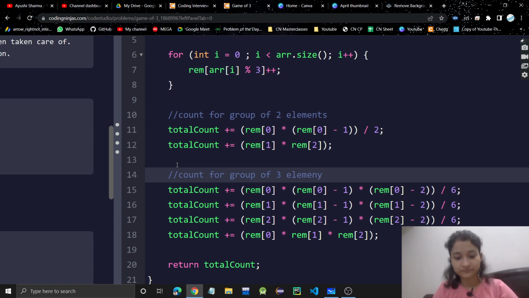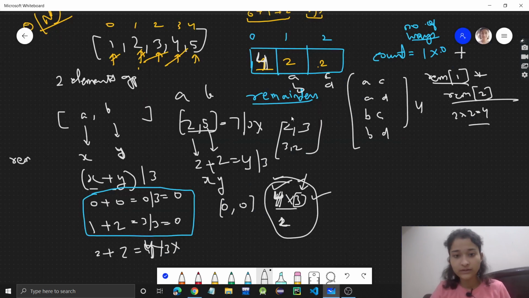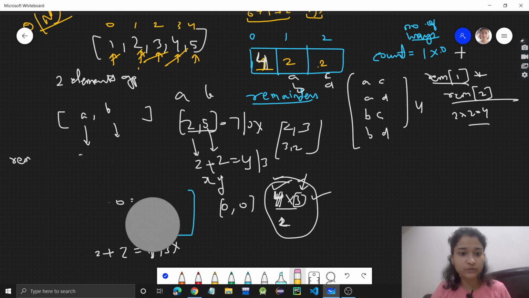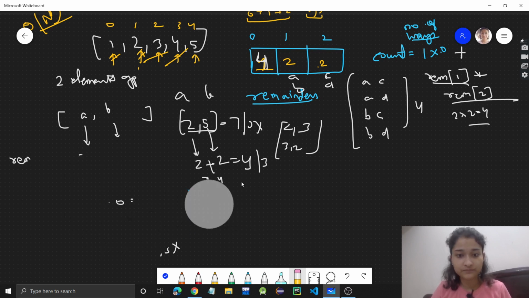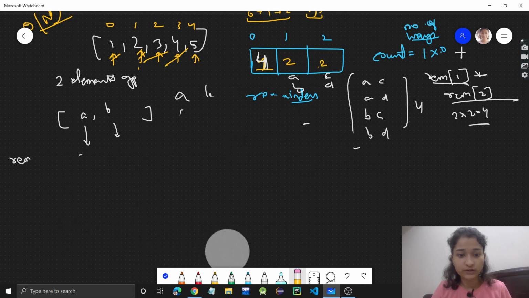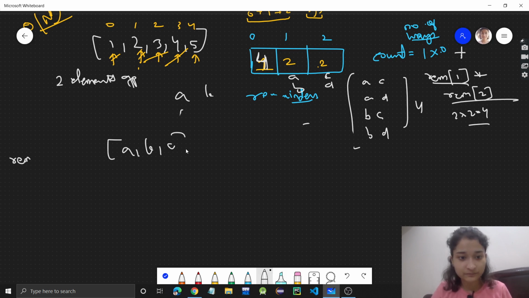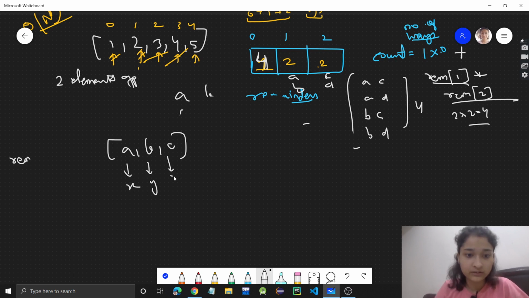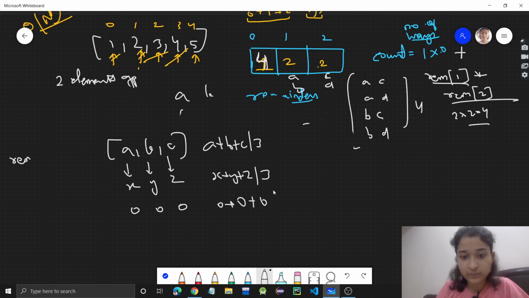that is C. Over here, we have to take 3 elements. This was for 2, now let's discuss for 3. So for 3 elements, what will be the concept? It will be the same. See, we take 3 elements A, B and C in a 3-element group, and let's say X, Y and Z are their remainders. So the sum A plus B plus C will be divisible by 3 only if X plus Y plus Z is divisible by 3. So X, Y and Z could be 0, 0, 0: 0 plus 0 plus 0 is divisible by 3.